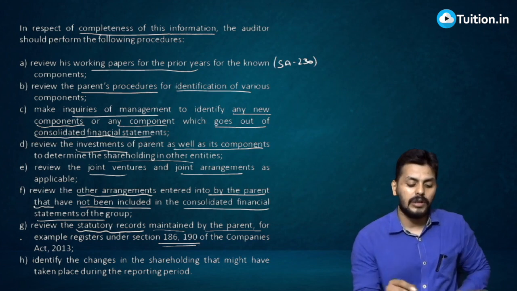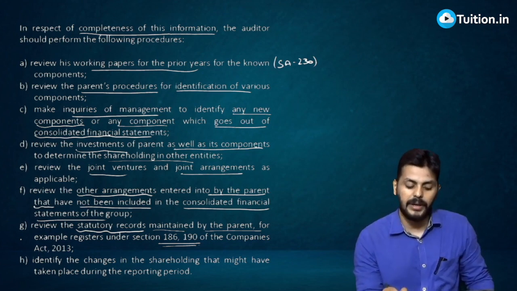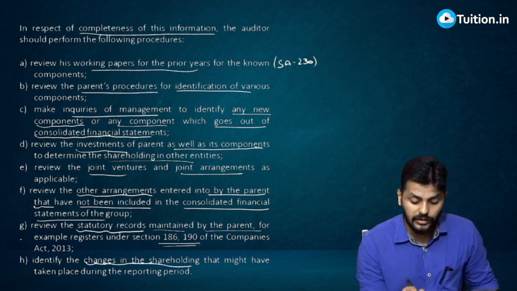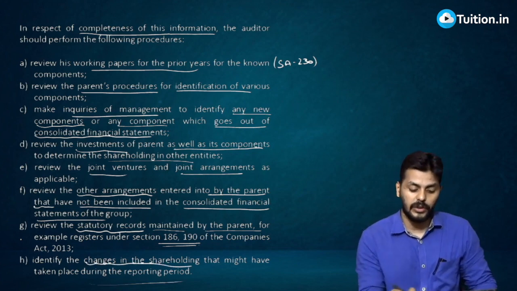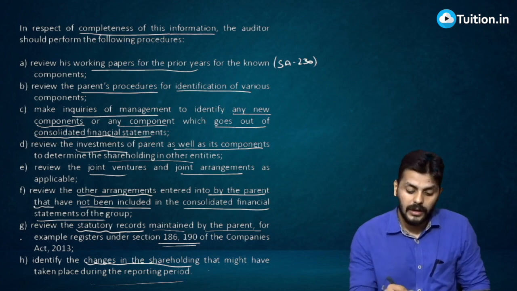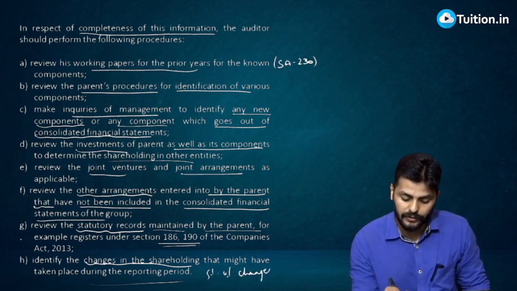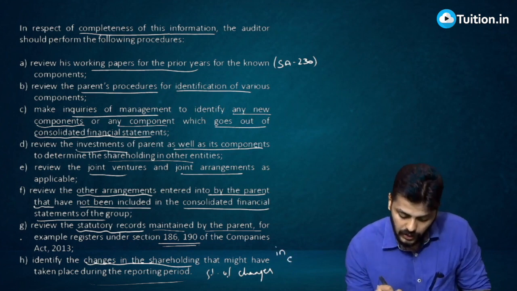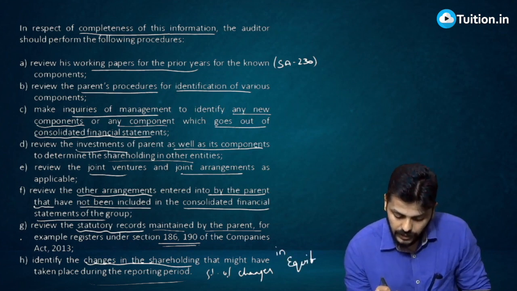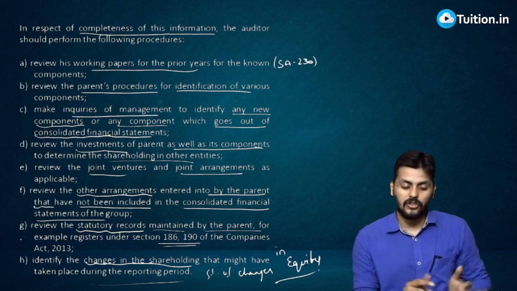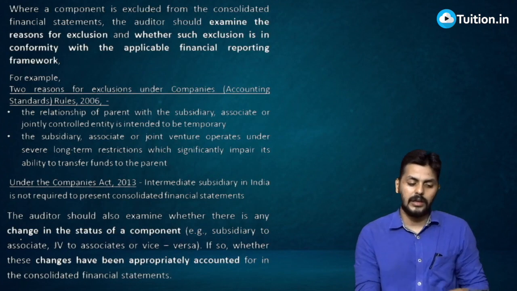Review the statutory records maintained by the parent to cover those sections, and identify if there are any changes in the shareholding that might have taken place during the period. You can always ask for a statement of changes in equity, which will tell you what changes took place in this particular case.